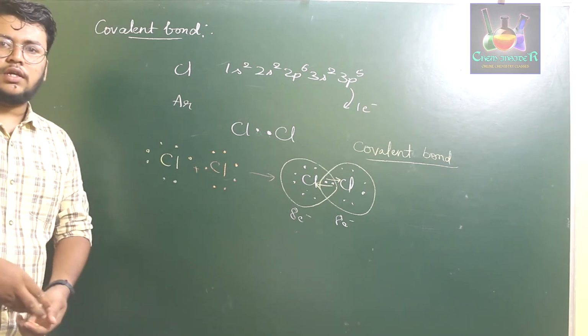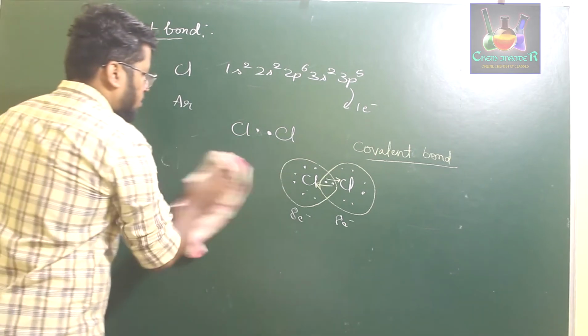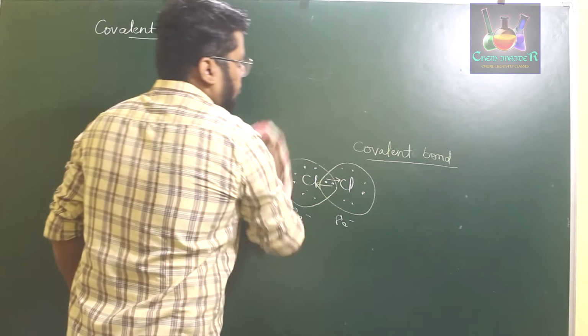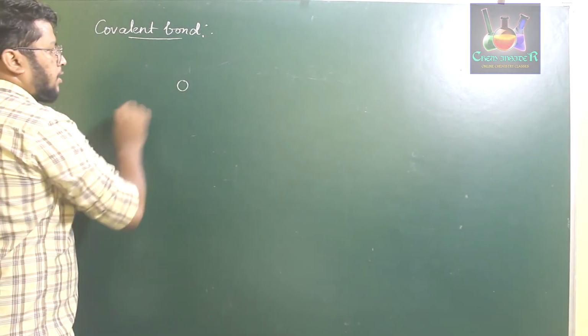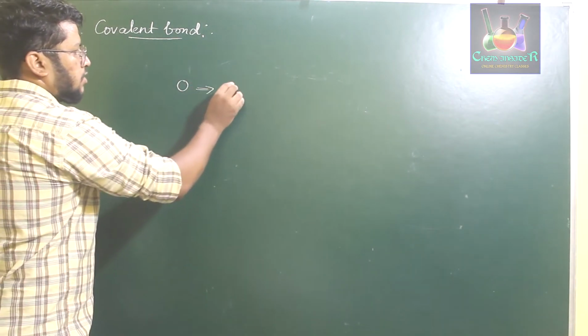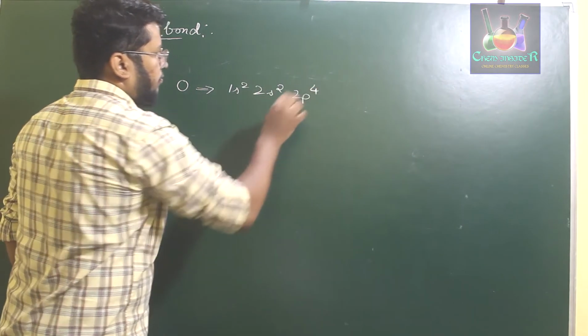Not just this, you can consider one more example, the water molecule. Let us say the oxygen atom. Oxygen's electronic configuration is 1s2, 2s2, 2p4.